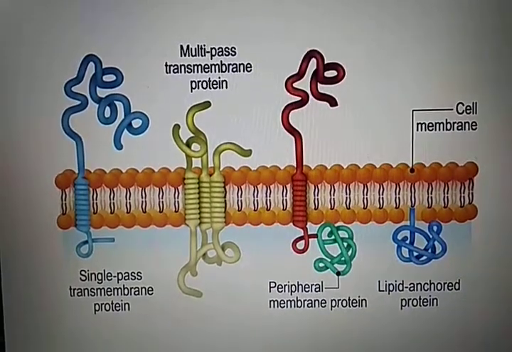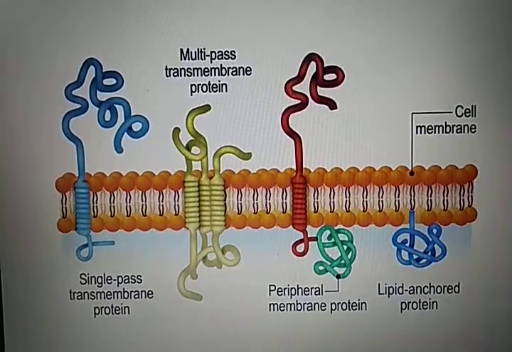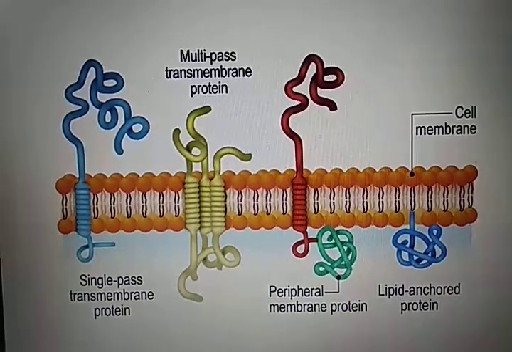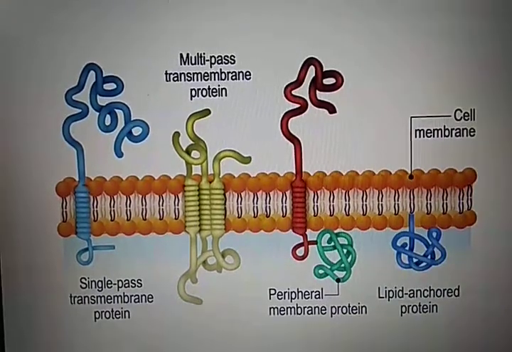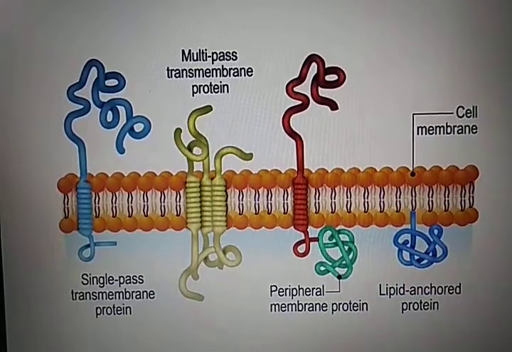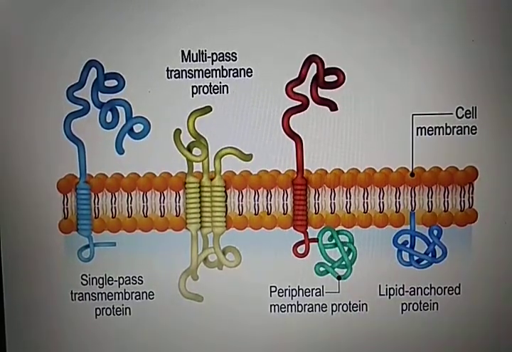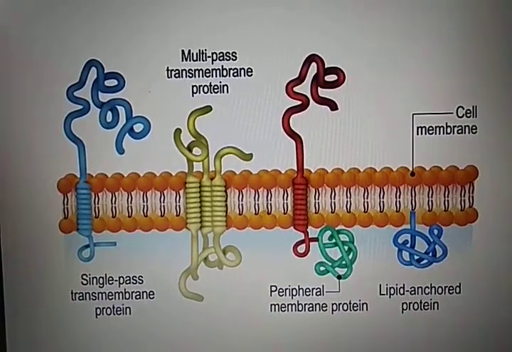Membrane proteins can be grouped into three distinct classes distinguished by the intimacy of their relationship to the lipid bilayer. These are integral protein or intrinsic protein, second one is peripheral or extrinsic protein, and the third one is lipid anchored protein. Let us study each of them one by one. The very first one is the integral protein or transmembrane protein or intrinsic protein, which penetrates the lipid bilayer.